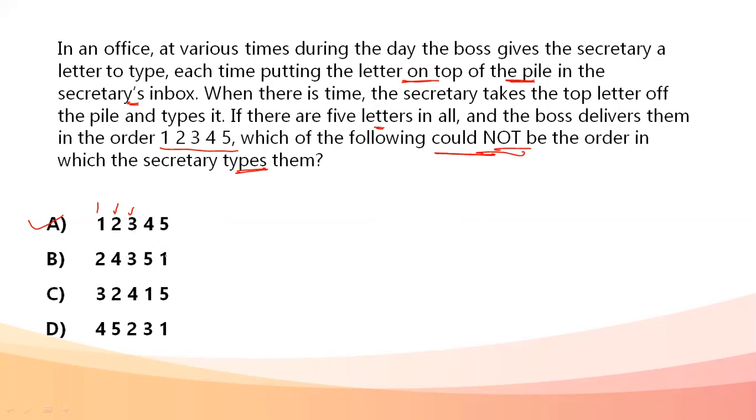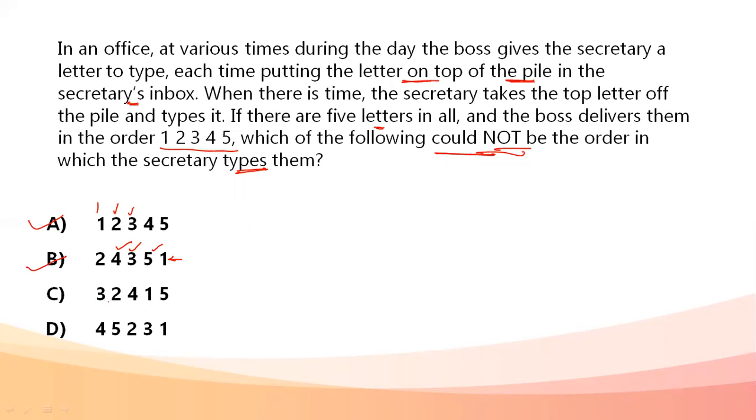The boss delivers the first letter, then delivers the second, and the secretary does the second one. Then the boss delivers the third one, then delivers the fourth one, then the secretary does the fourth, because the fourth is on the top. Then the boss delivers the fifth one, the secretary does the fifth, then the secretary does the third and the first. This is also possible.